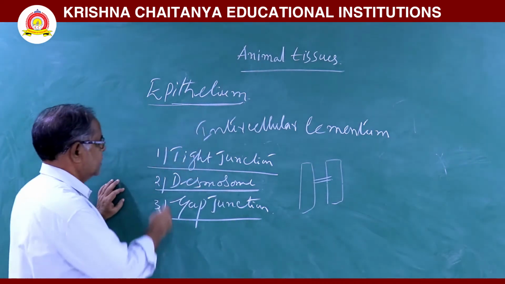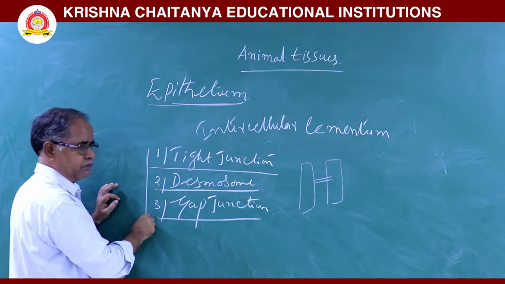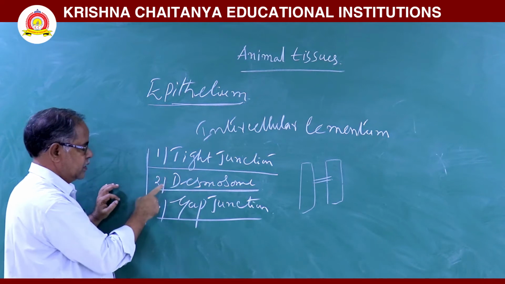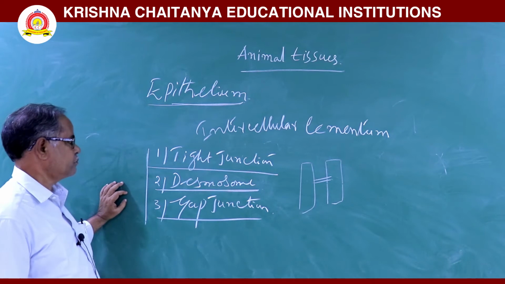This is about tight junctions. First one is different types of junctions. First one is a tight junction. Second is a desmosome. Third one is a gap junction.